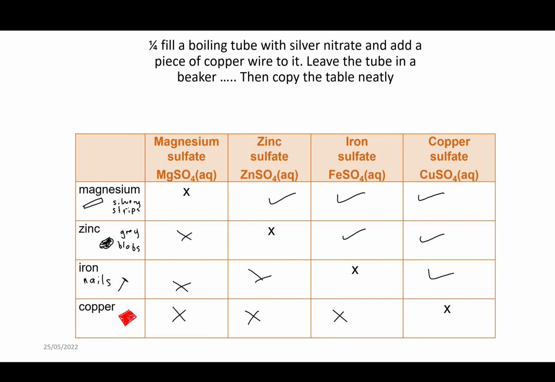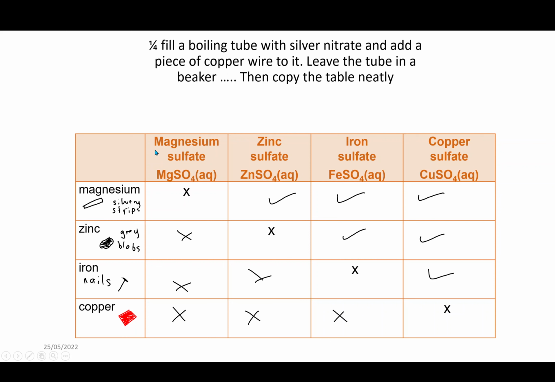So when we do this with a group of different solutions and metals, then we can also form a reactivity series here by seeing that magnesium is the most reactive because it will do 3 reactions compared to zinc only doing 2 reactions.